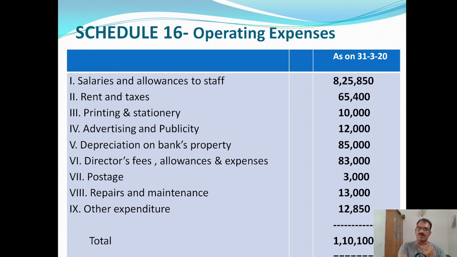Postage, 3,000. Repairs and maintenance, 13,000. Other expenditure, 12,850. So the total will be 1,10,100. Okay. So now we can prepare the profit and loss account. It's very simple because we have already prepared the schedules, and we have to write the total of these schedules in the profit and loss account.